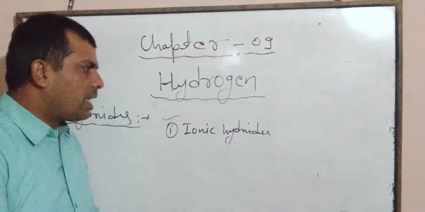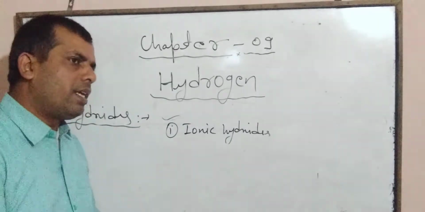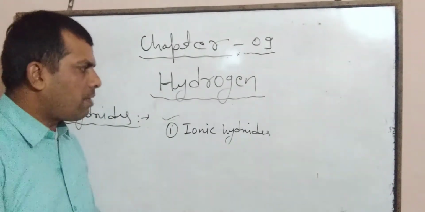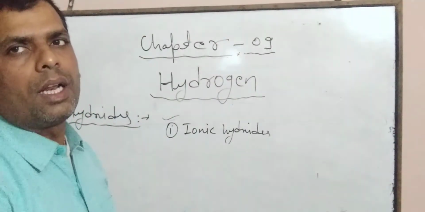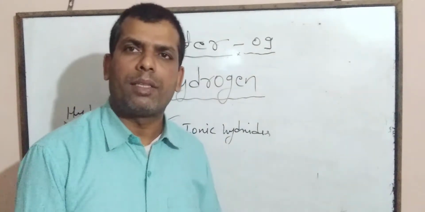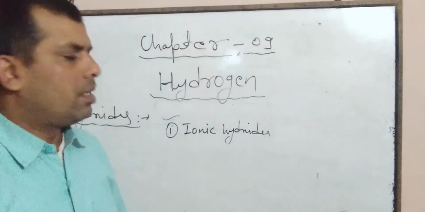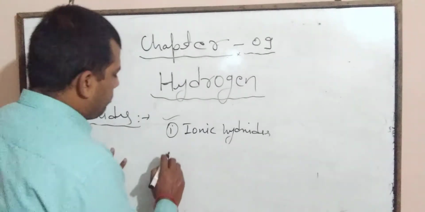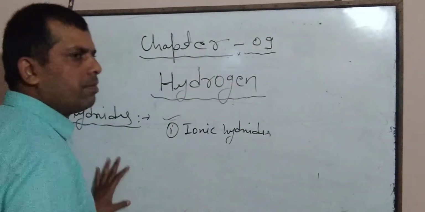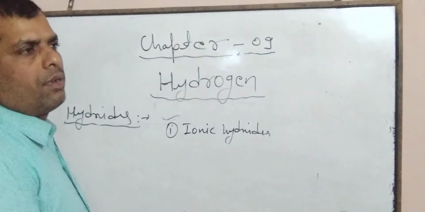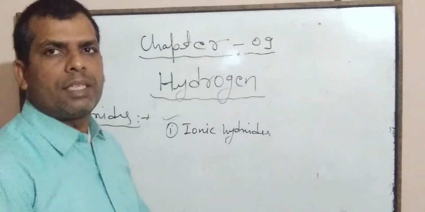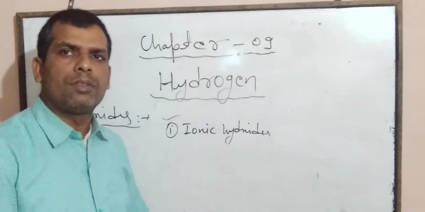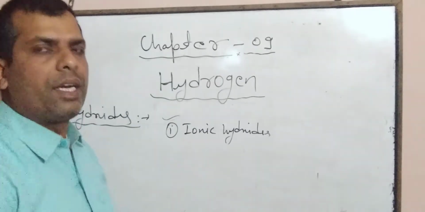So in these hydrides ionic bond is present, and for formation of ionic hydrides alkali metals and alkaline earth metals are responsible. For example, sodium, potassium, magnesium, calcium react with hydrogen to form ionic hydride.